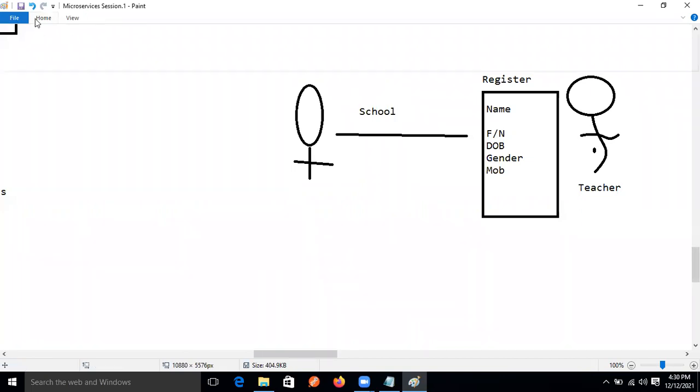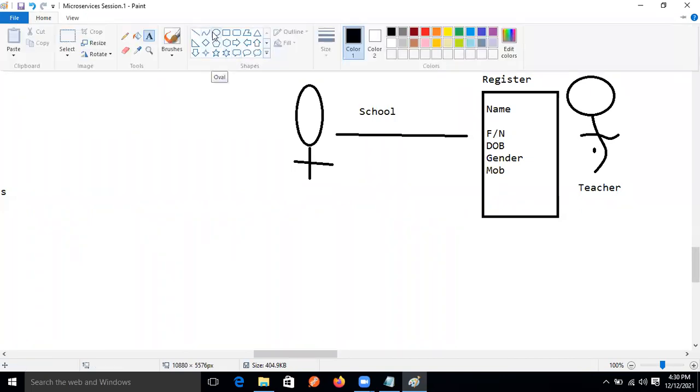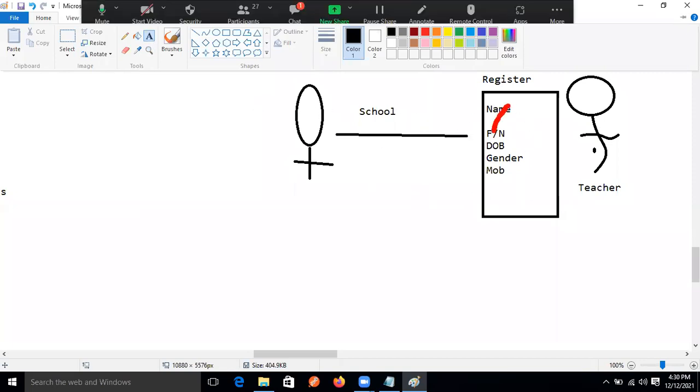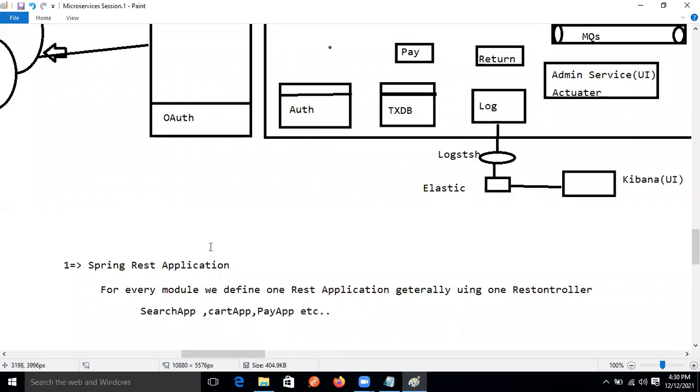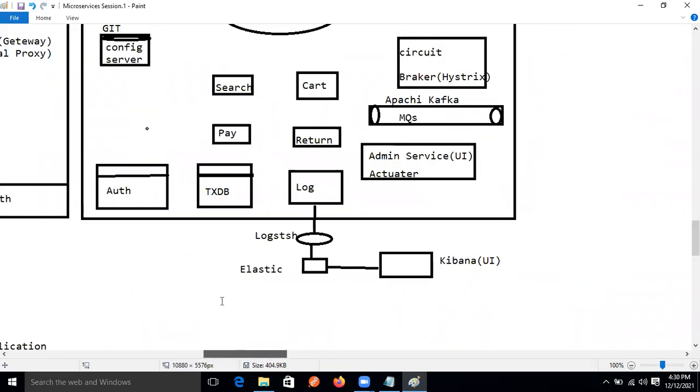Okay, so same like, guys. The register is what? Memory, no? Where we are storing the data about the student. The register is memory, and all the information about this student is there. In this register, we stored all the details related to the student. So same way here.